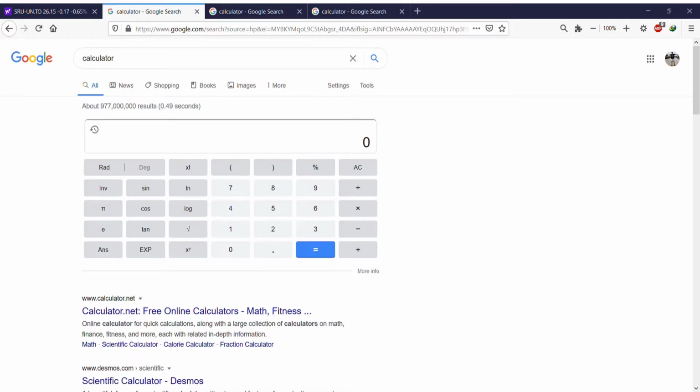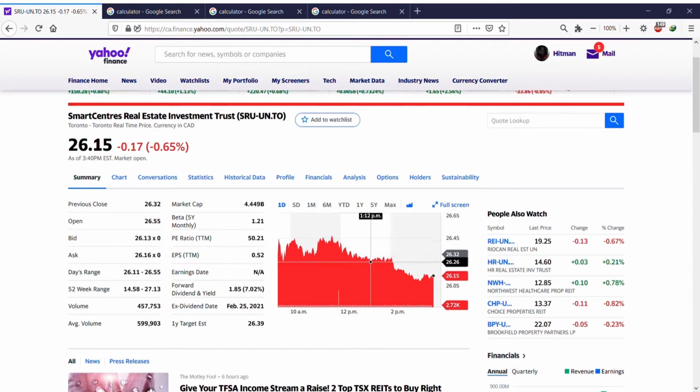Okay, so now we say 1.85 divided by 12. You will reach, forget it, we're going to round it, the exact same number that we saw in the historical data, 0.154. So every month you'll be given $0.154. Now remember that for calculating the dividend, the first thing you want to do is understand whether it's paid monthly or quarterly, and I showed you how you can understand.